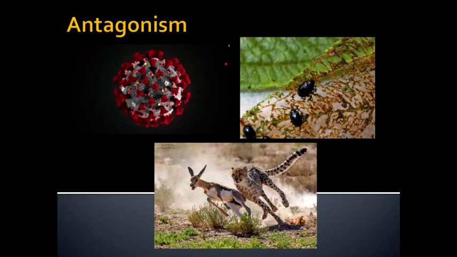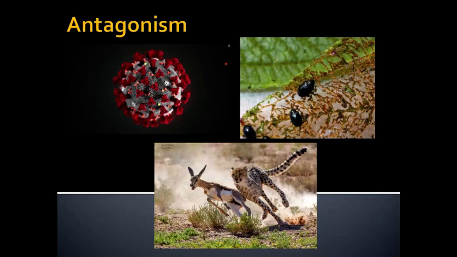Beetles or other herbivores on a leaf that are skeletonizing it, eating it, that's bad for the plant. Now realize there are going to be some coevolutionary interactions here, and we'll talk about examples of many of these. So if the plant evolves some sort of chemical that is noxious to the beetle, that's a good thing for the plant. But it's bad for the beetle if that's its only host plant. It either has to evolve so it can get around that noxious chemical, or it's going to go extinct.